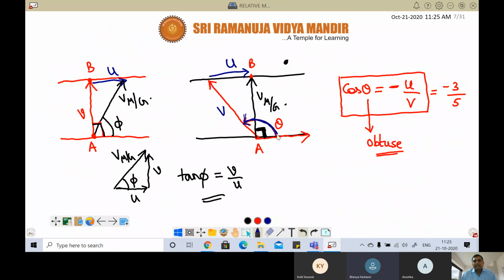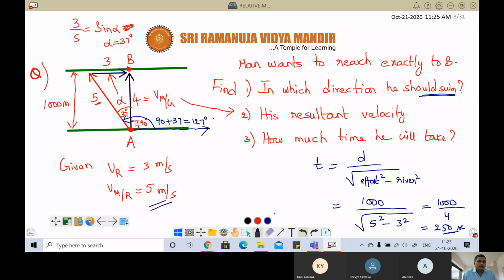Now to find out this entire angle, I know already this angle is 90. Now take this triangle separately. If I find this angle plus this angle, it will be called theta, correct or not? So how to find this angle?